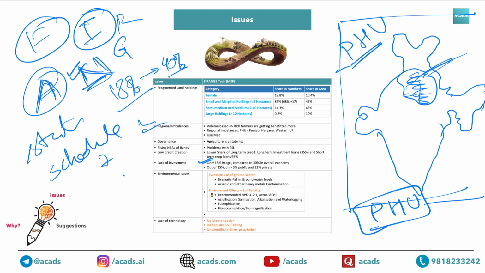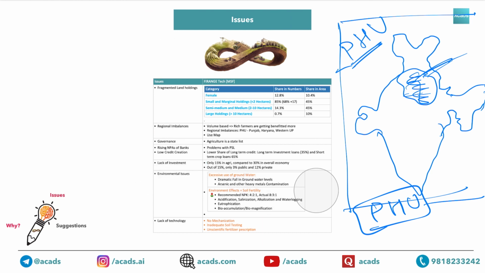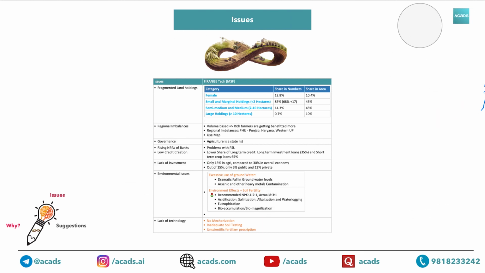Then comes to G. G is about governance issues, and here it is the E. E is environmental issues. So in case of environmental, as I mentioned earlier also, you need to write about 3 types of pollutions, that is water, land, agriculture, and you can also talk about social environment, that is participation.